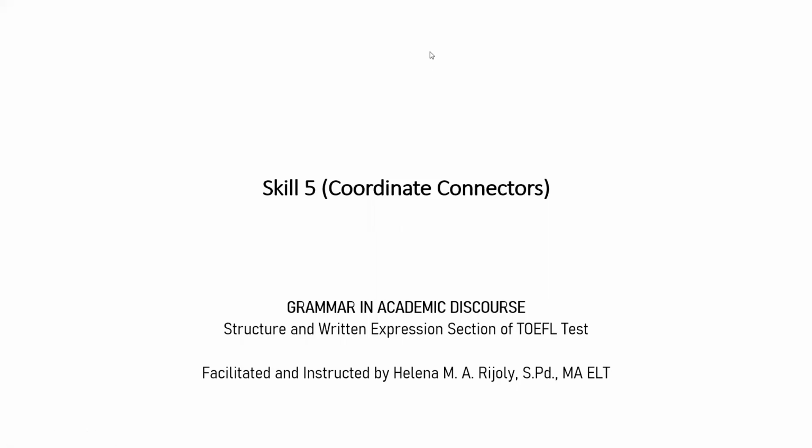Okay, so we will start with the first one for this week, which is skill 5, coordinate connectors. Artinya kata penghubung kalimat yang coordinate. Now we'll look at what coordinate means and how you use it. How do you use the connector in this kind of sentence?